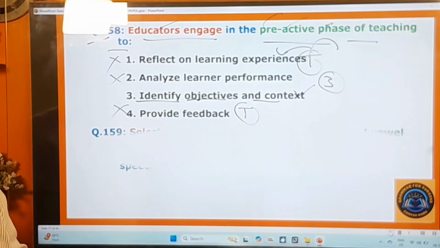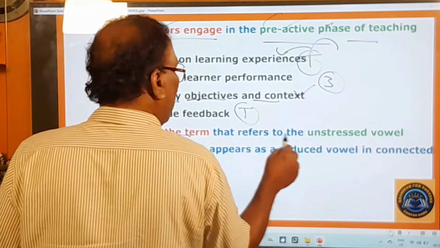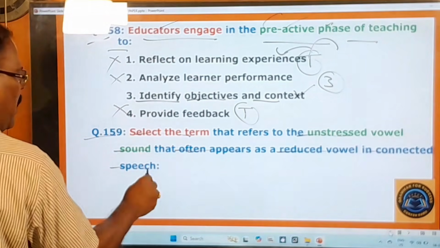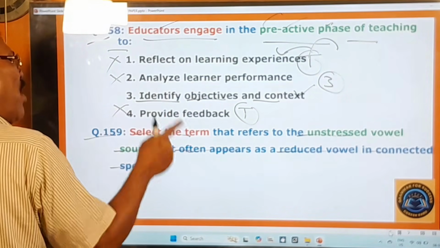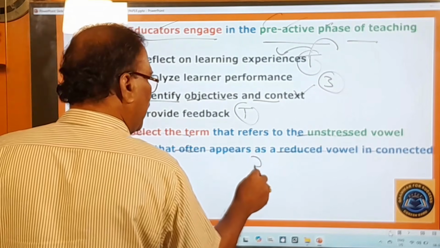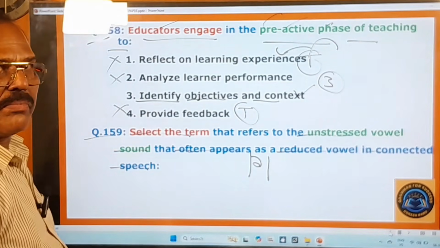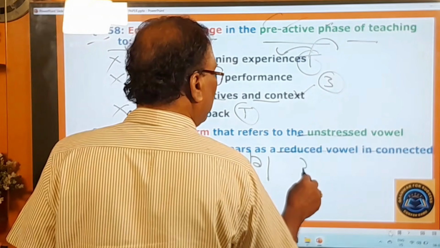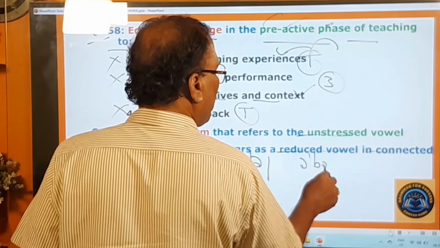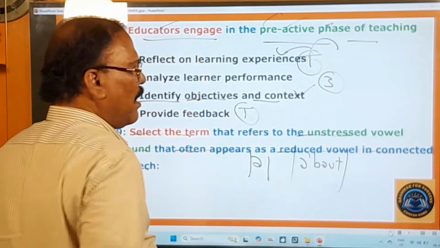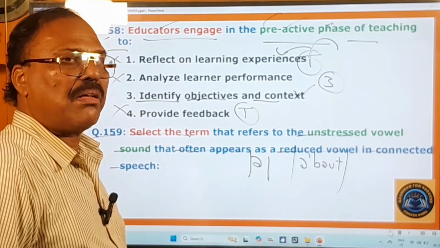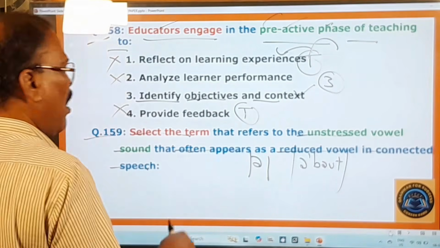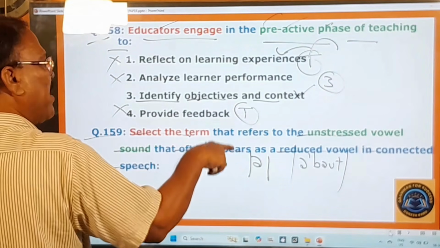And you go to the last but one question, 159th question. Select the term that refers to the unstressed vowel sound that often appears as a reduced vowel in connected speech. So what is that unstressed vowel that often appears as a reduced vowel? It is nothing but this one. Very short, for example, that you find in 'about'. About, you don't even pronounce that fully. That's why that's called unstressed vowel that often appears as a reduced vowel.